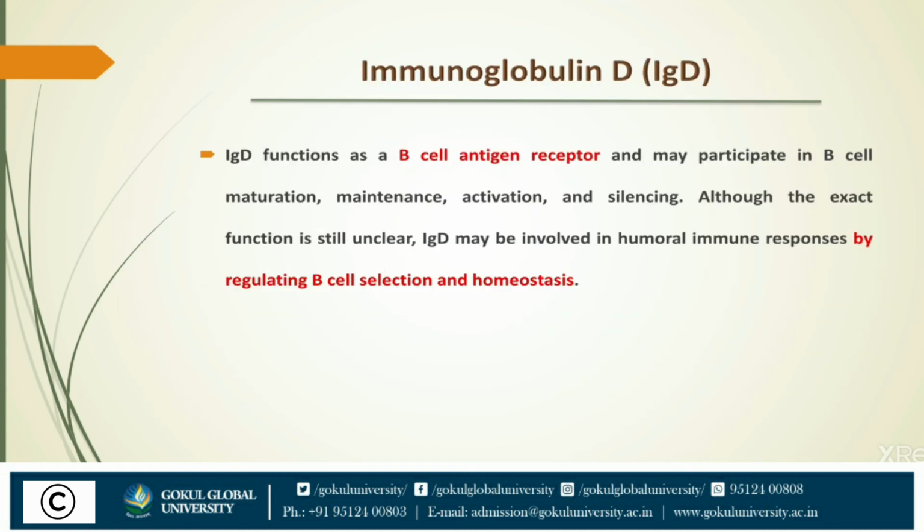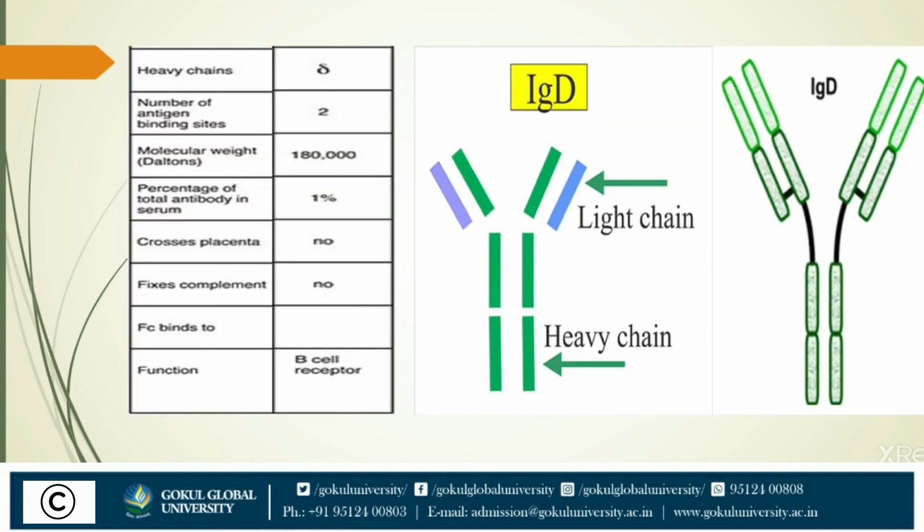Now, the fourth type is immunoglobulin D, IgD. It is structurally similar to IgG. It is a monomer containing 2 heavy chains and 2 light chains. It occurs in low concentration and is mostly intravascular. It may function as an antigen receptor on the surface of B lymphocytes for recognition of antigen and for the control of activation and proliferation of lymphocytes to produce antibodies.